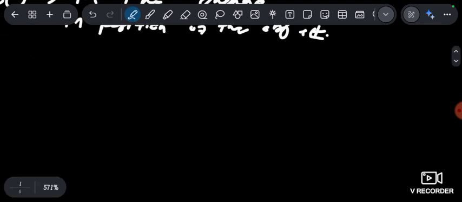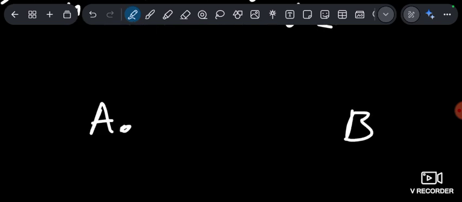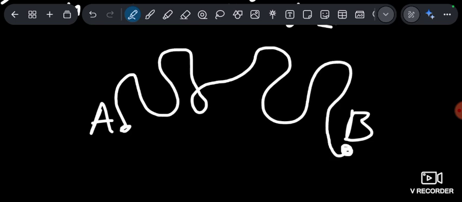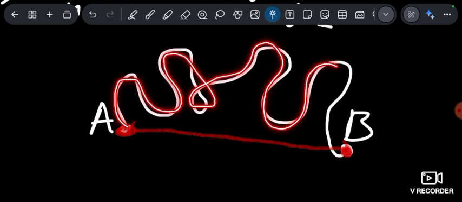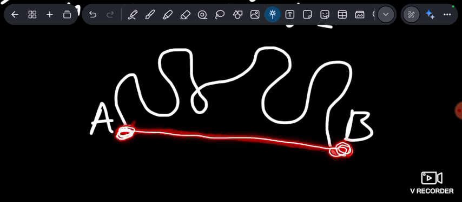Now, let's say, for example, you're at point A. Then you go to point B, but the route that you take is this one. What is the displacement? It is a straight line from where you started to where you are currently. But if they say, what is the distance? The distance is the whole of these curved lines over here. That is the distance that took you. But displacement is a straight line drawn from where you started to where you are at a certain point. So always remember that. I think that was very helpful.